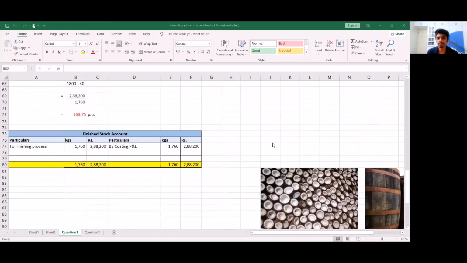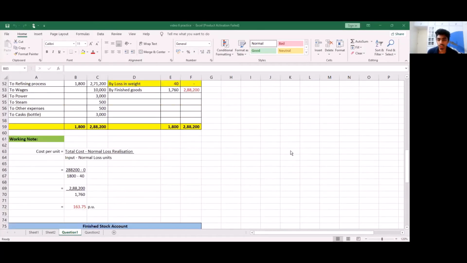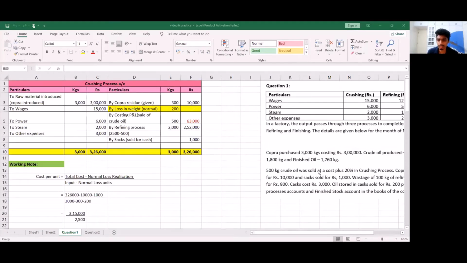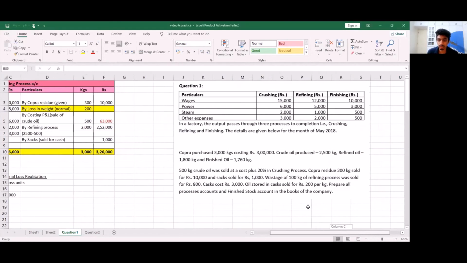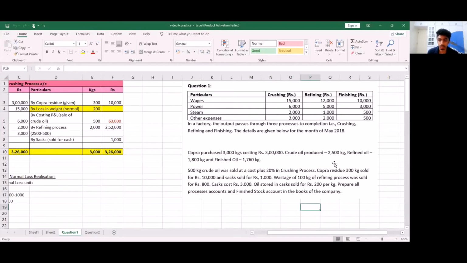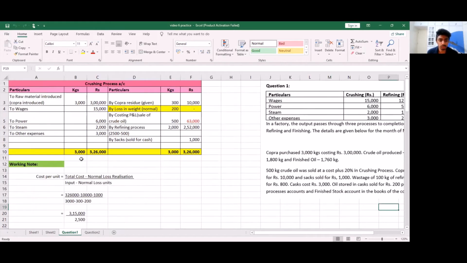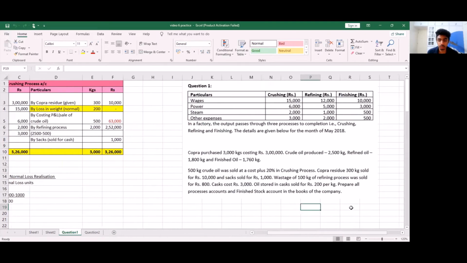So let me repeat what was unique about this question. Firstly, the terms. We come across a lot of terms that we don't come across in our normal question, like copra, copra residue, sacks, and casks. So we need to know that copra purchased is nothing but our raw materials introduced. We need to understand that copra residue will be the residue after the crushing process or our wastage. So we show it as a normal loss right here.